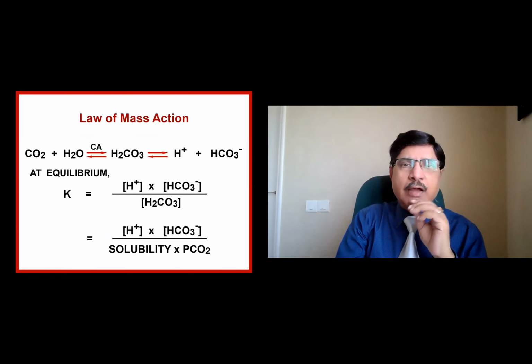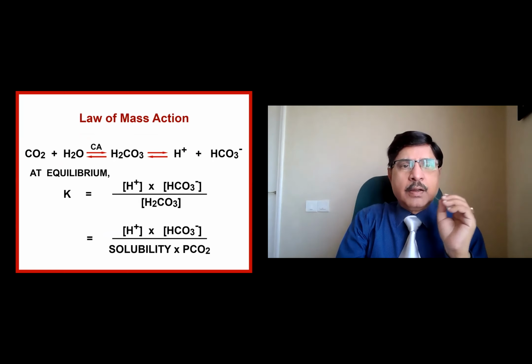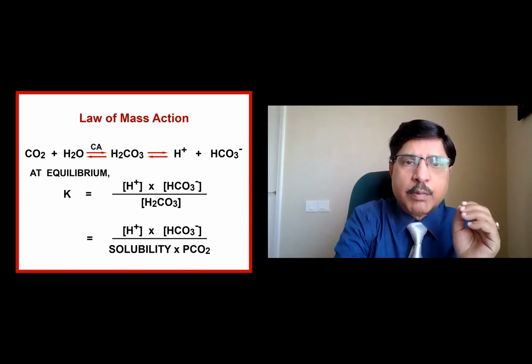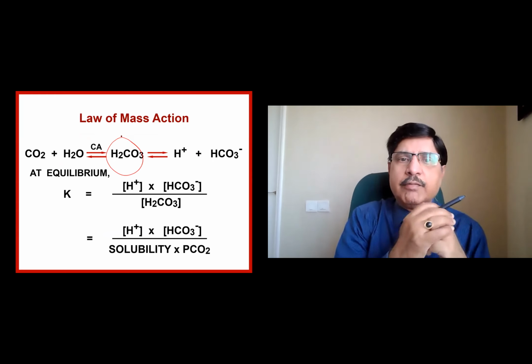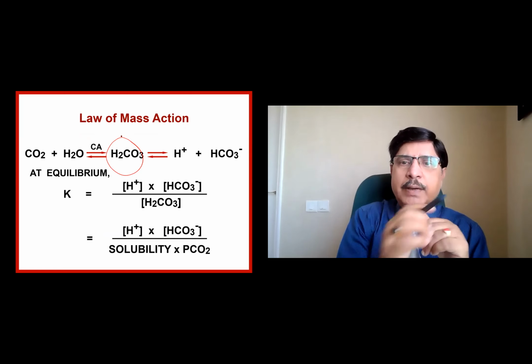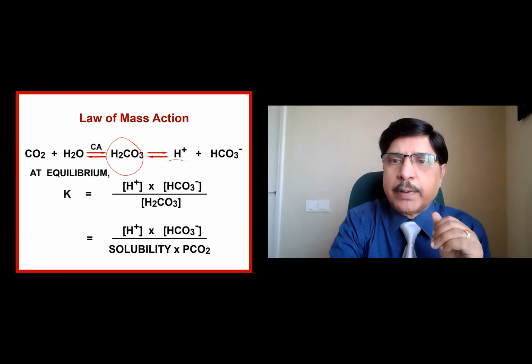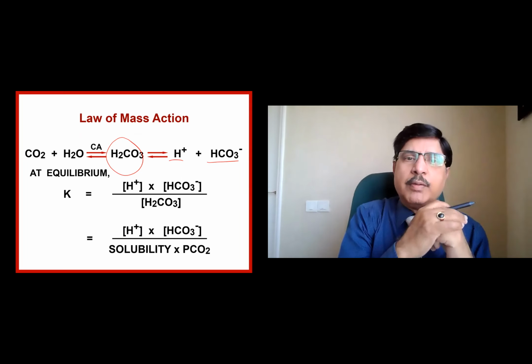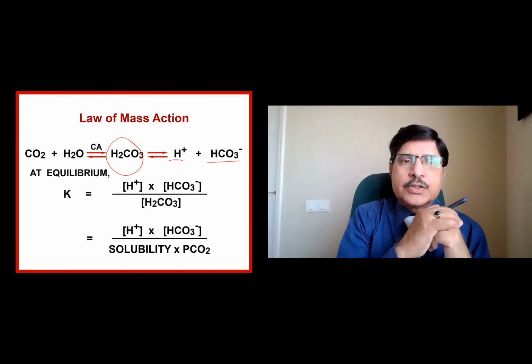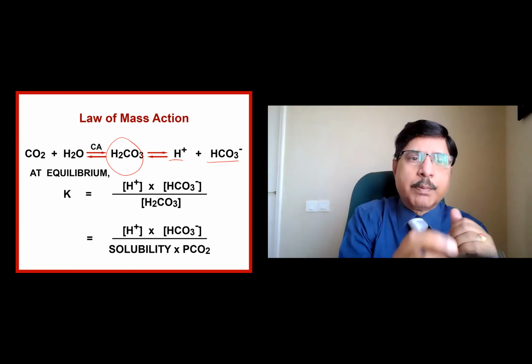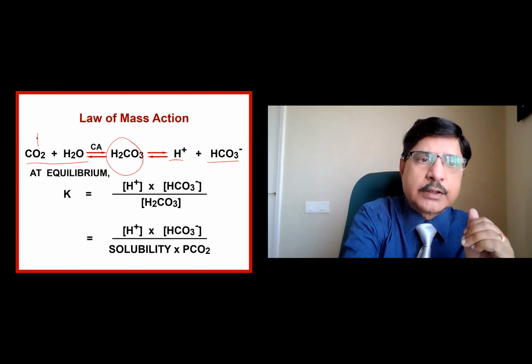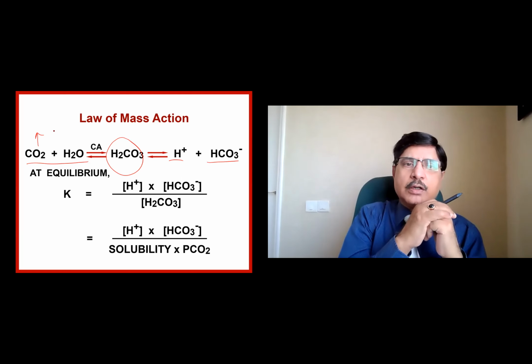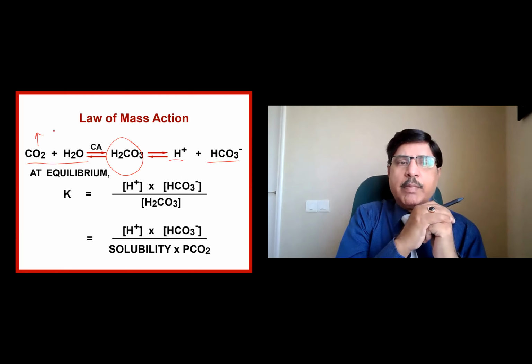The law of mass action equation is important. Carbon dioxide plus water, this is the central molecule I told you, and it is reversible. It can combine with hydrogen ions and bicarbonate ions to form one molecule of carbonic acid, which can reversibly change into carbon dioxide plus water. The carbon dioxide is to be excreted through the lungs and water through the kidney or added to the metabolic.